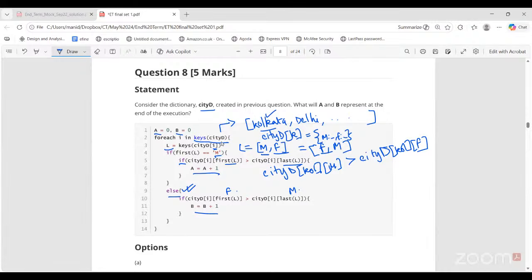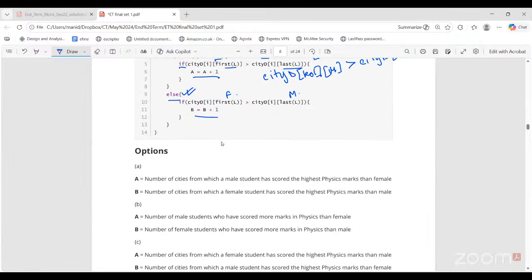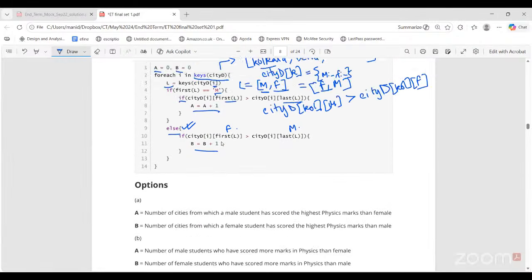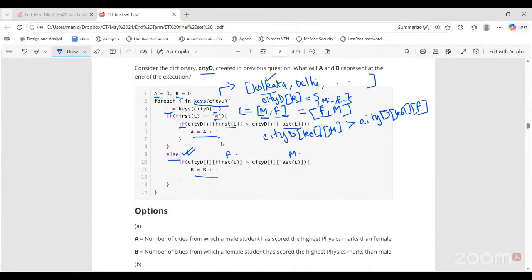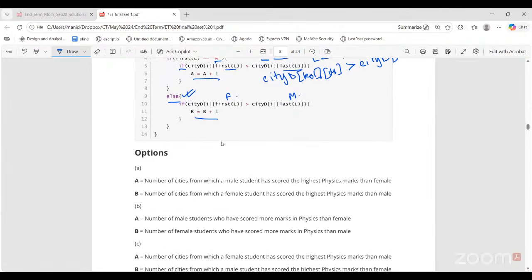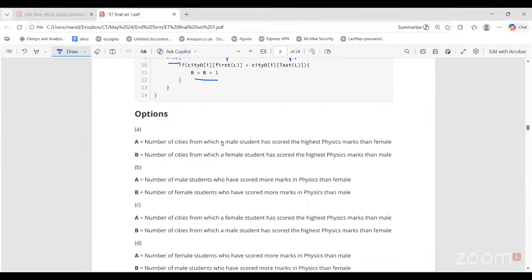So A is the number of cities where the highest physics marks scored by male students is greater than that of females. And B represents the number of cities where the highest physics marks scored by female students is greater than that of males. Is the explanation clear? Yes, ma'am. Yes. So which option from here? Tell me.